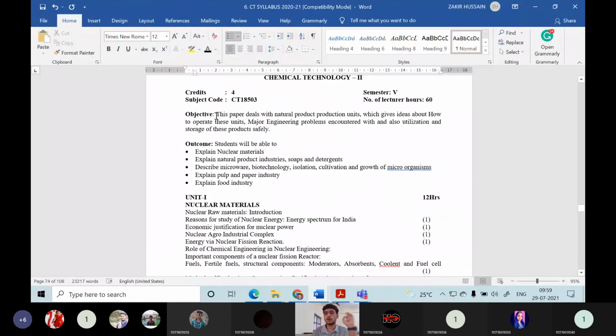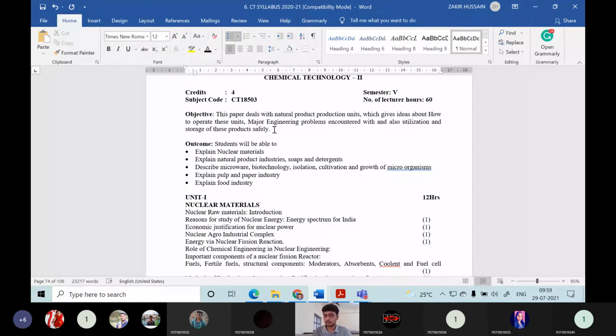So first, you see the objective of this chemical technology course. This paper deals with the natural products production units, which gives ideas about how to operate these units. Like many natural products, soap manufacturing, oil seeds extraction, all this will be discussed here. Then various major engineering problems which are encountered in operation of that particular plant. Every plant you can visualize when you go to the industry, the flow sheet given here will be replicated in the industry itself.